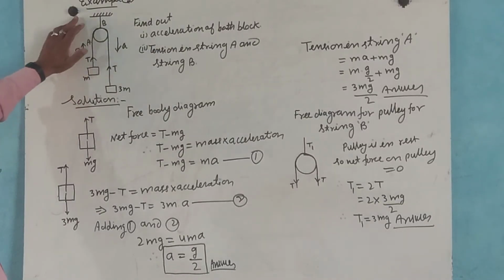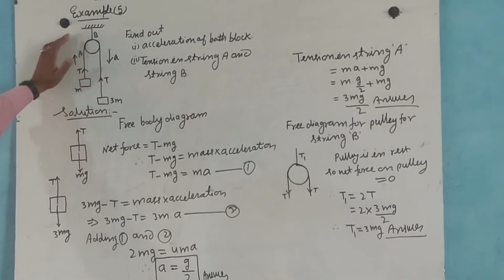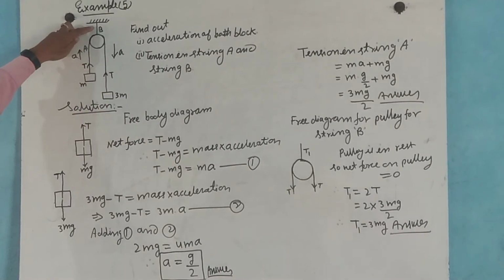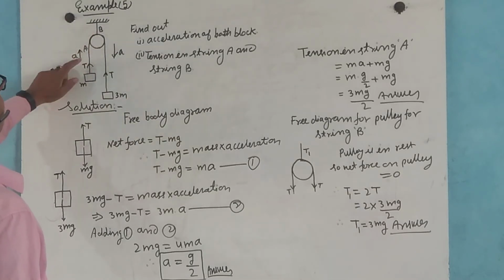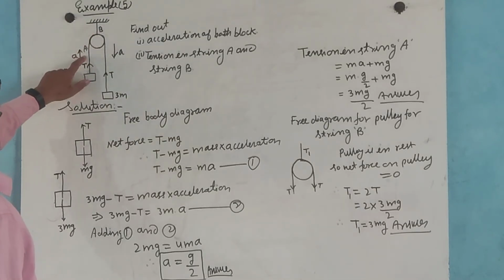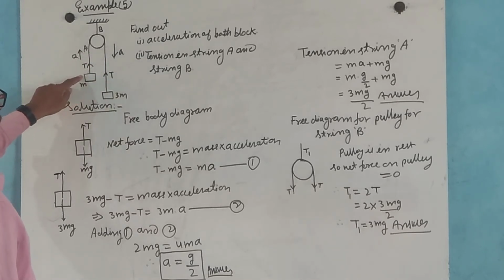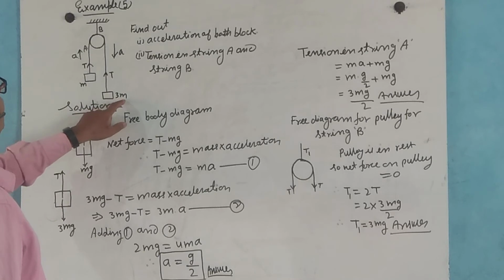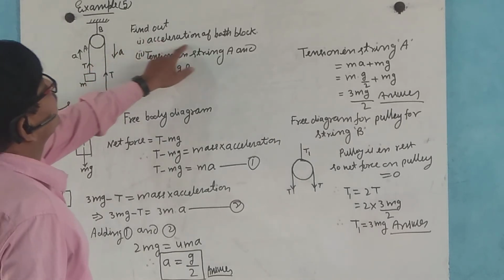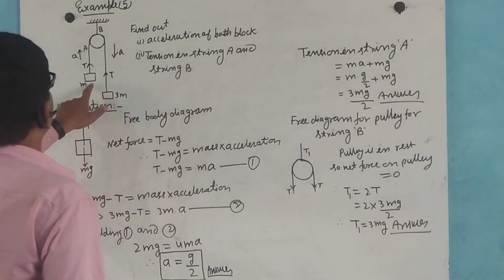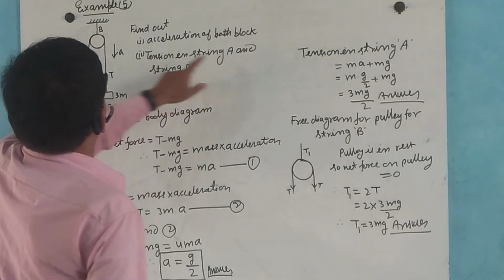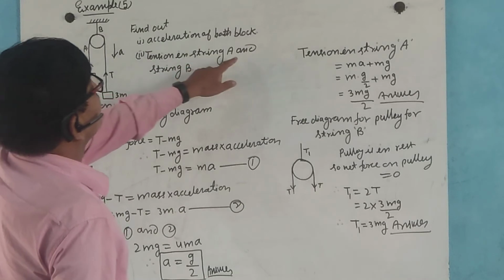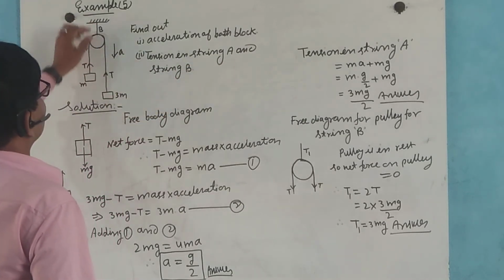Now, example 5. This is string B, this is string A. The mass of this block is m and the mass of this block is 3m. Find the acceleration of both the blocks, and the tension in string A and string B.